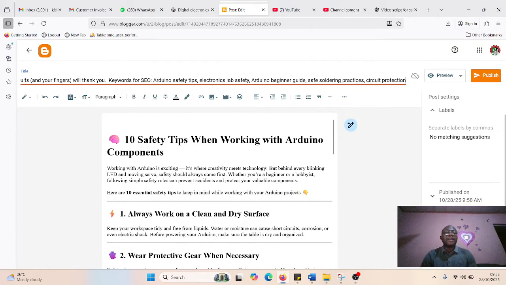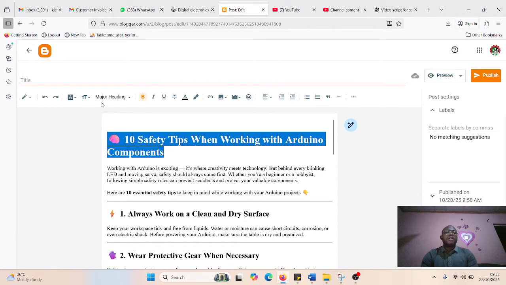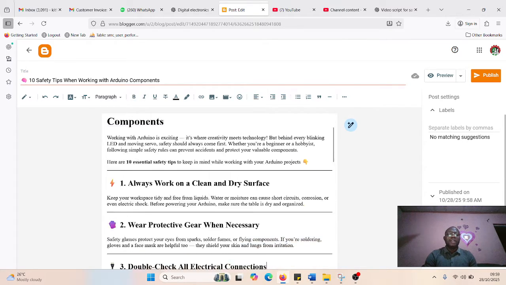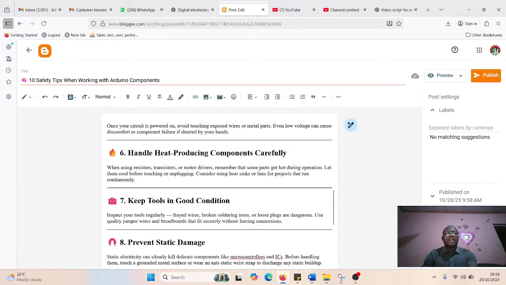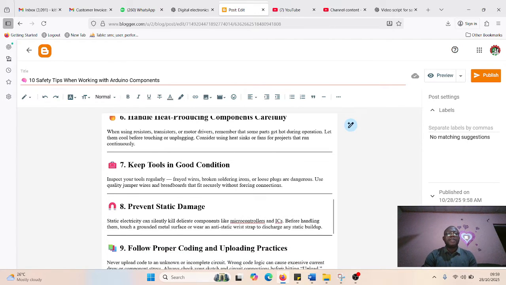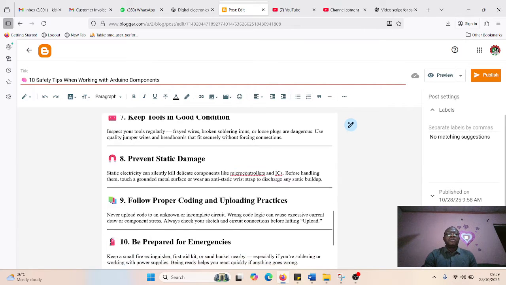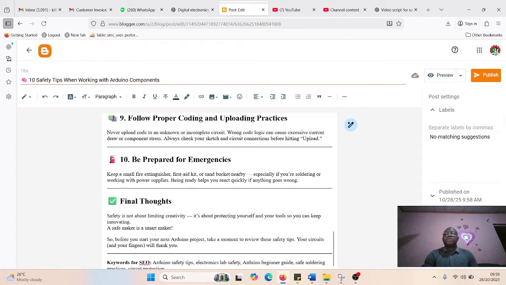Press the title here. No, not there. Let me copy this. Copy and paste the title here. So when that is done, if you want to add an image within the text, that means for each point you can generate an image for it in Terminal or CapCut. You can even use ChatGPT to create a prompt that you will use to generate the image. Then next, post it.